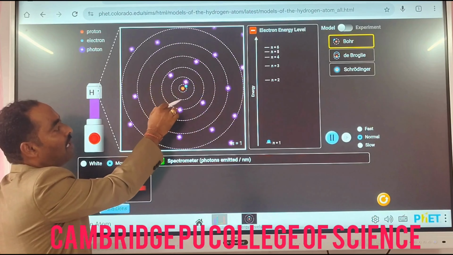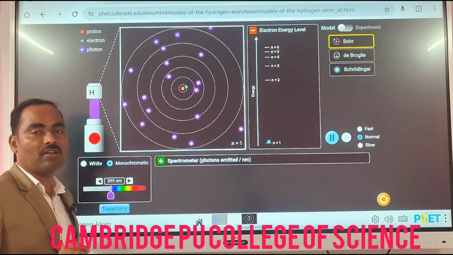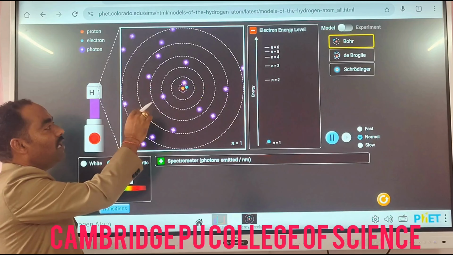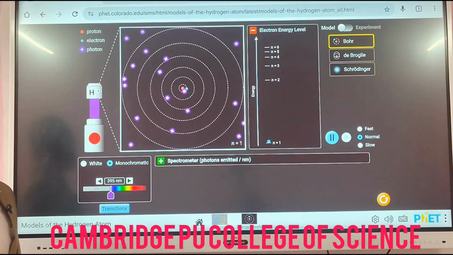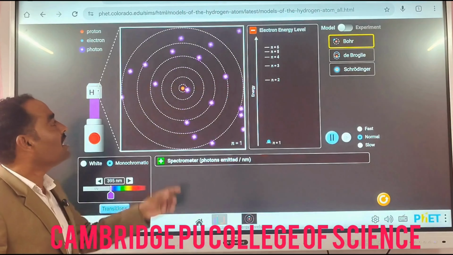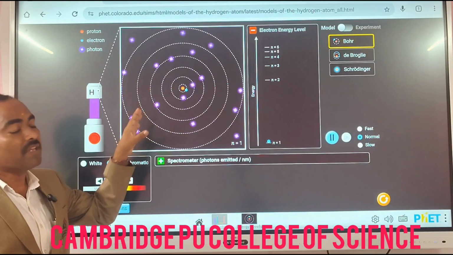Electrons are revolving in their own path that we call an orbit or shell. Whenever electrons are moving around the nucleus, they do not lose or gain energy. It means energy remains constant.